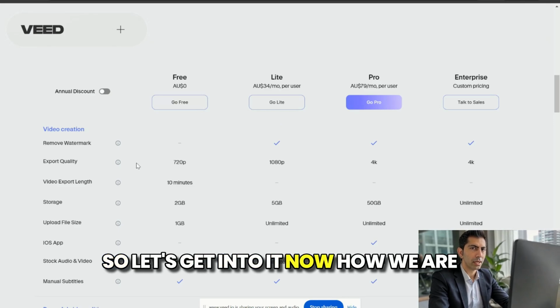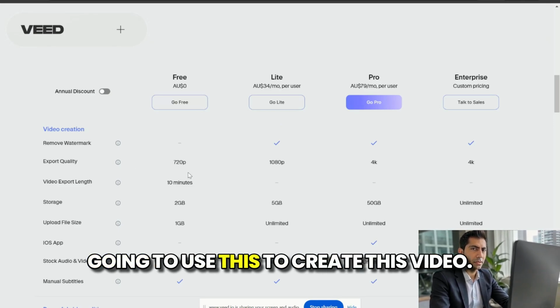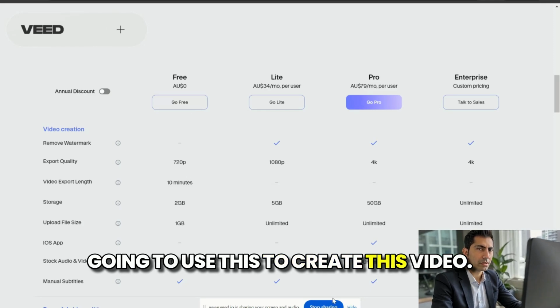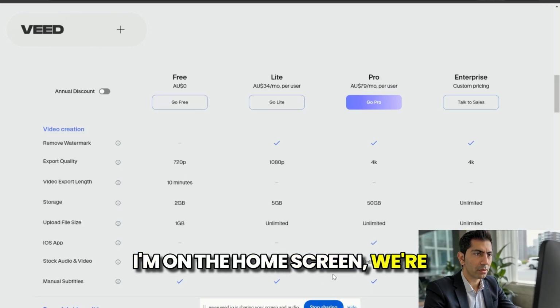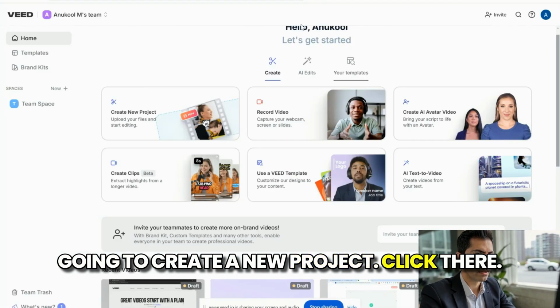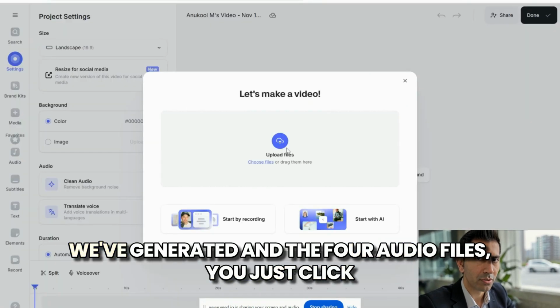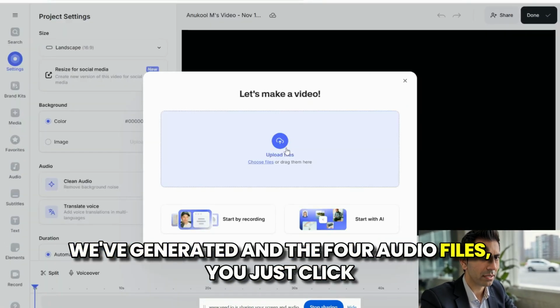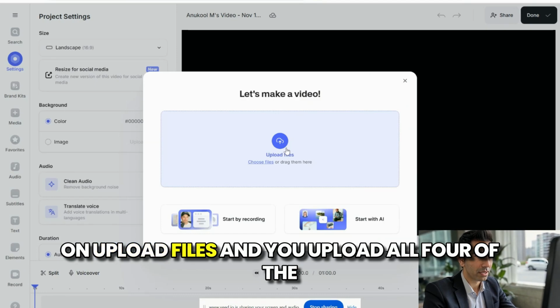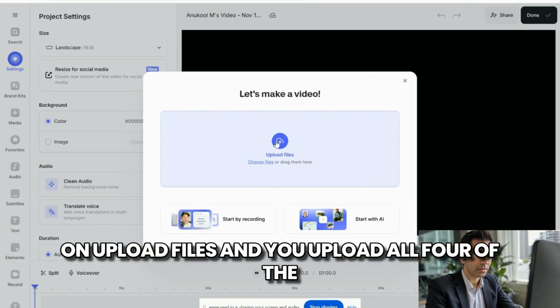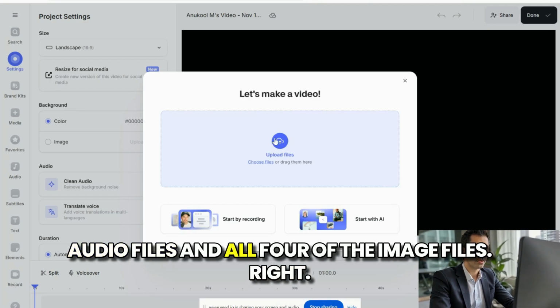So let's get into it now, how we are going to use this to create this video. I'm on the home screen. We're going to create a new project. So click there, and because we're going to use the 4 images that we've generated and the 4 audio files, you just click on upload files and you upload all 4 of the audio files and all 4 of the image files.